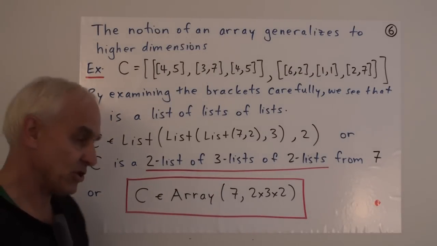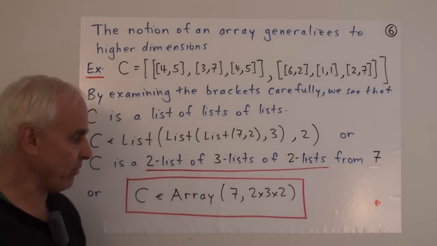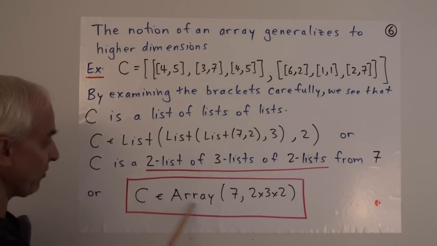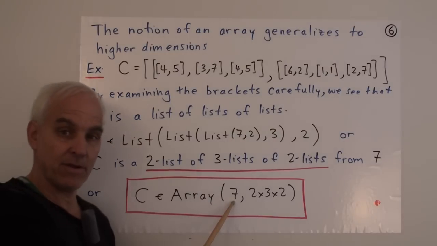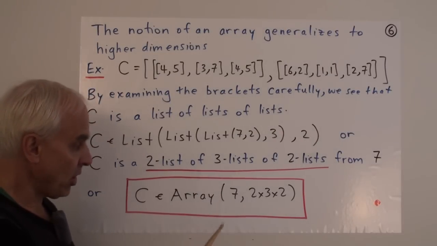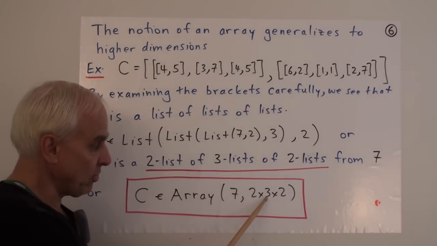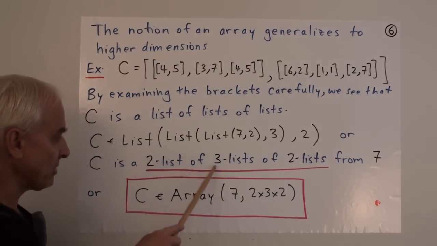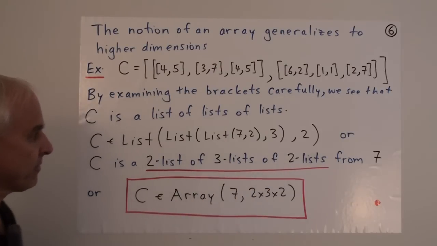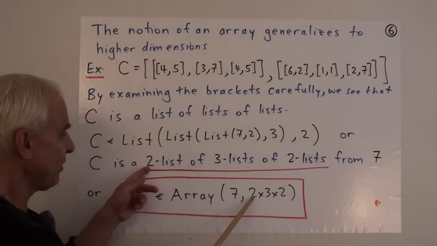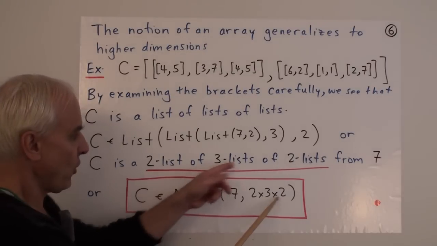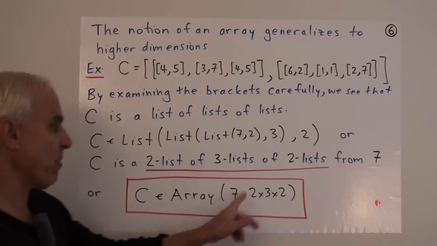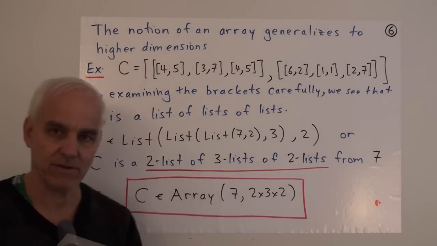So we can introduce this shorthand exactly in keeping with what we've been doing in the 2-dimensional case, and say that C is actually an array from 7 of dimension 2 by 3 by 2. 2 times 3 times 2. So it's a 2 list of 3 lists of 2 lists from 7, or just a 2 by 3 by 2 array from 7.